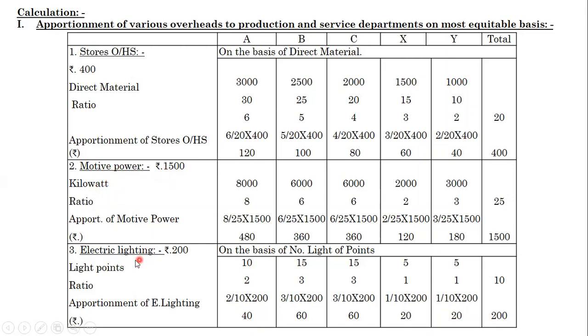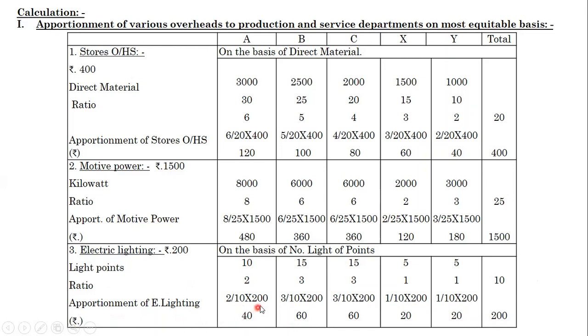Electric charges or electric lighting, rupees 200, given in the problem. How are we allocating? On the basis of number of light points. Here the light points as given in the problem are 10 to A, 15 to B, 15 light points to C, 5 light points each to departments X and Y. Then the ratio we have calculated is 2:3:3:1:1, total 10. We are apportioning on the basis of light points.